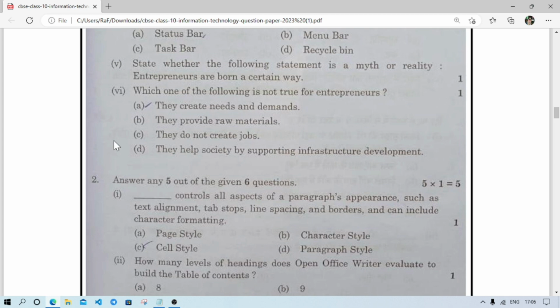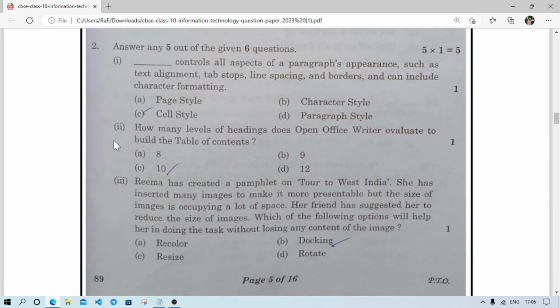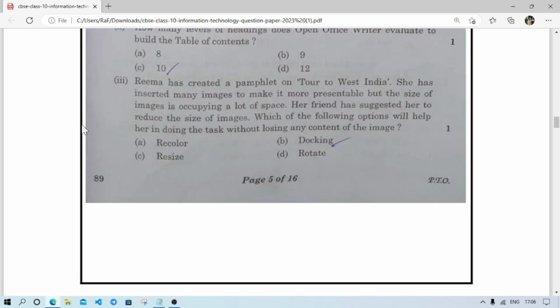This one also I am not going to discuss as it is not included in our SEBA syllabus. And number 2, that controls all aspects: appearance, text alignment, tab stops, line spacing, border, and can include character formatting. This is from the MS Word chapters, so we are going to skip these questions.